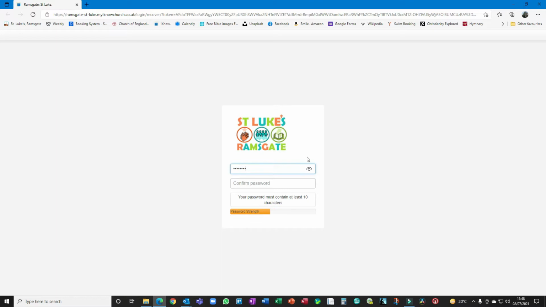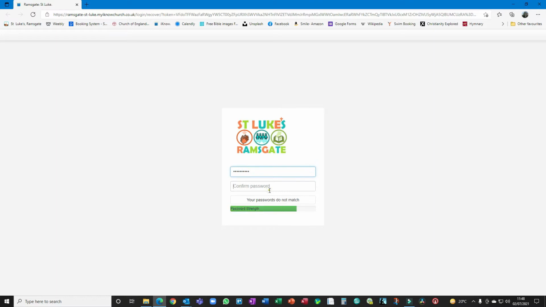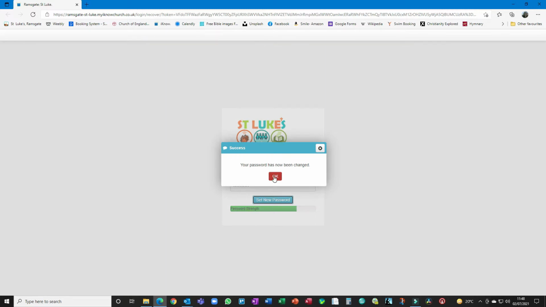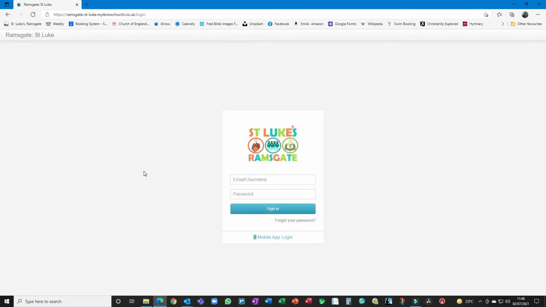It needs to be one that contains letters and numbers. Probably nothing too easy. And then you click set new password, and it says your password has now been changed. It will then take you to the login.